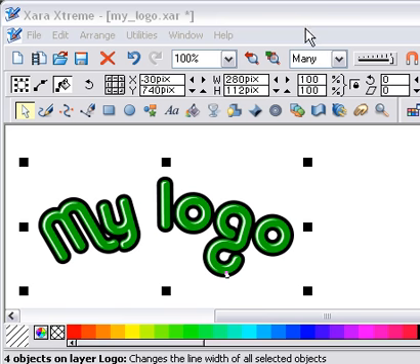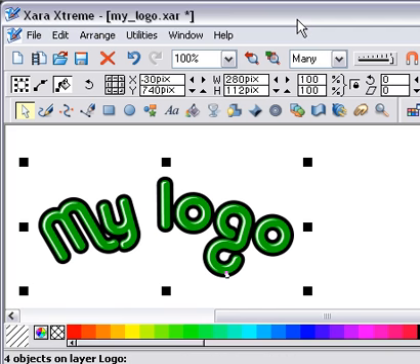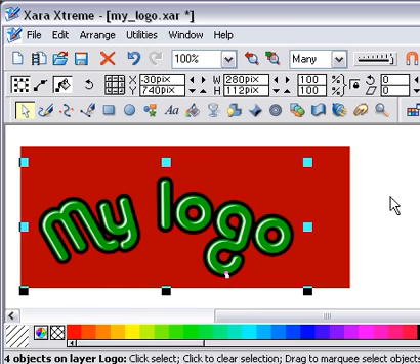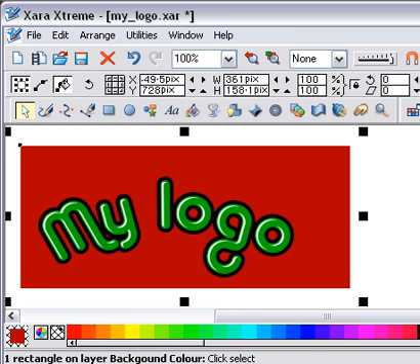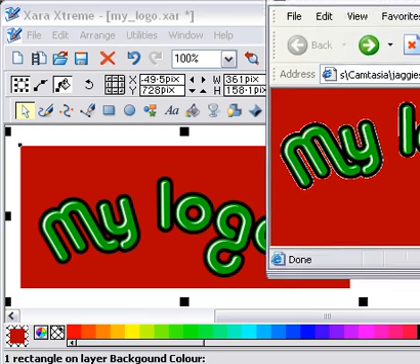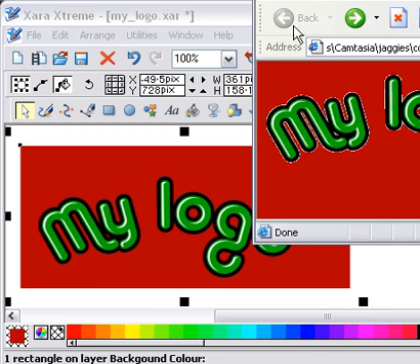Before I export the GIF from Xara, I need to also give Xara that same darkish red, purplish background. So here I've got a layer, and this colour is now the same colour as the background that the file is going to be shown against.